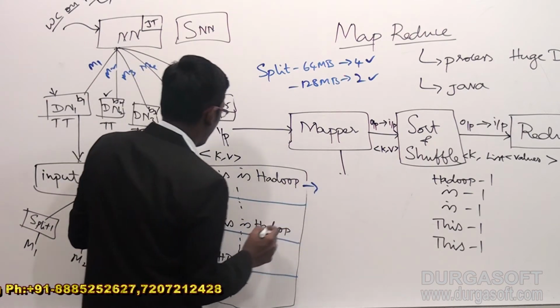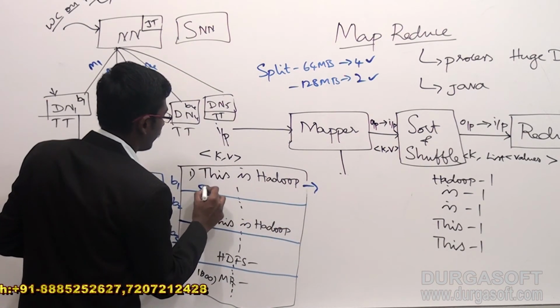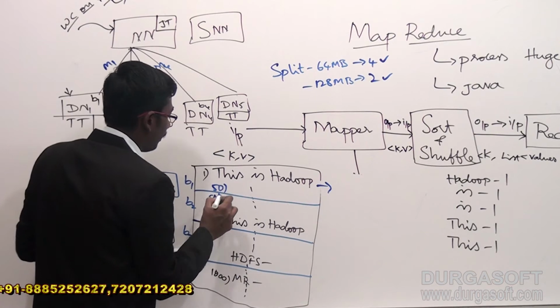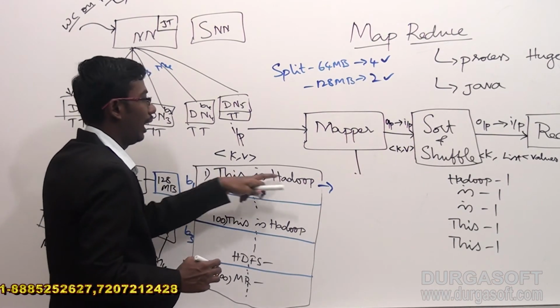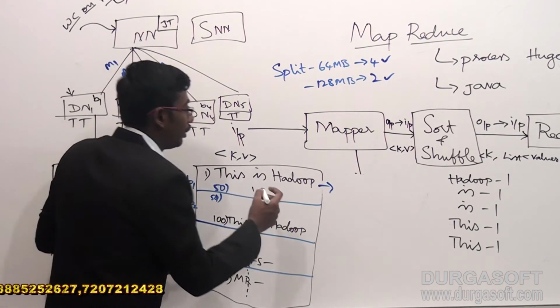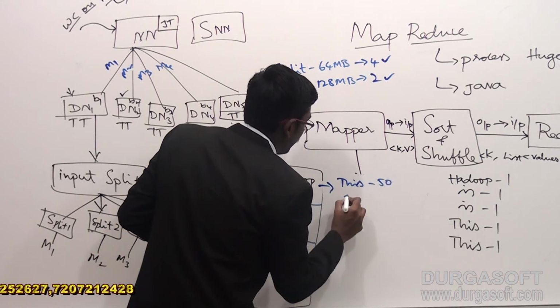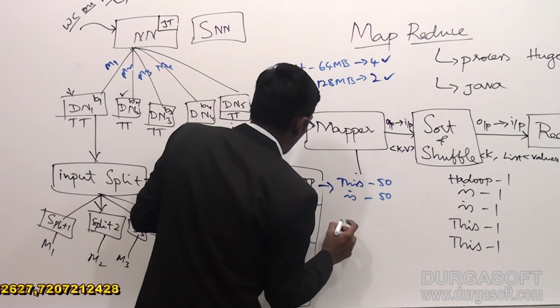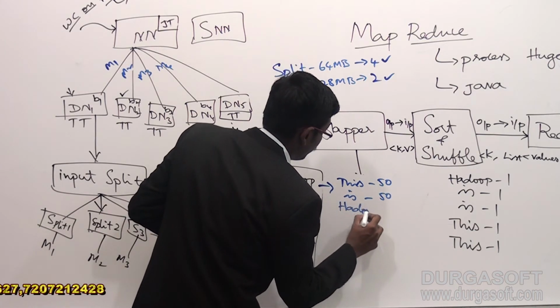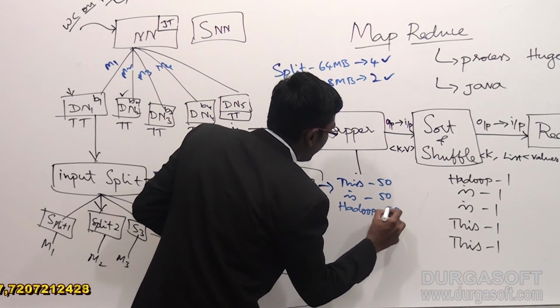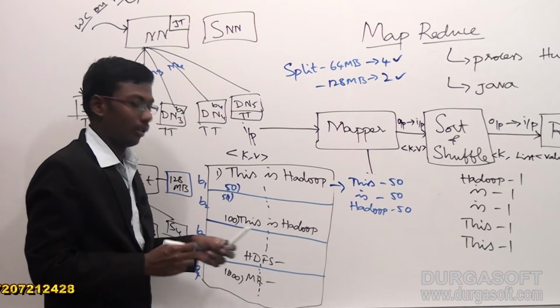Here this was repeated. So let's check it out. We have 50 lines. Okay, this is the 51st line and 100. In between 50 lines I am copying the same file. Can you check how many times it got repeated? "This is" got 50, and Hadoop got repeated another 50 times. Yes or no?